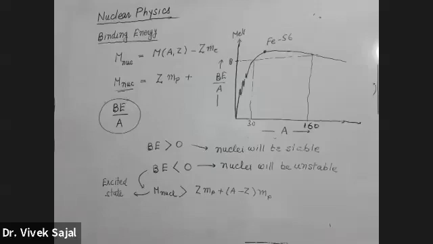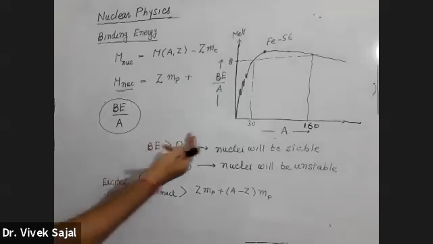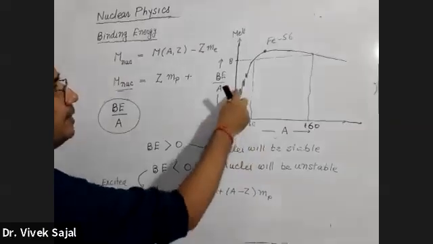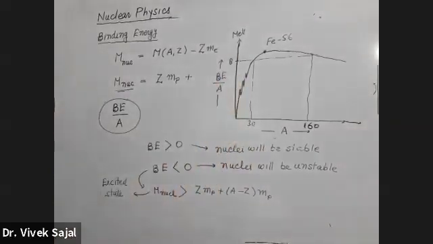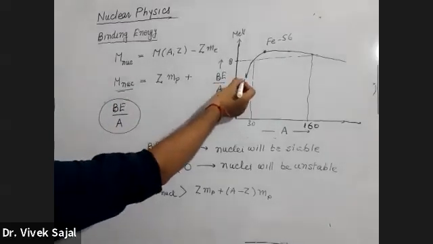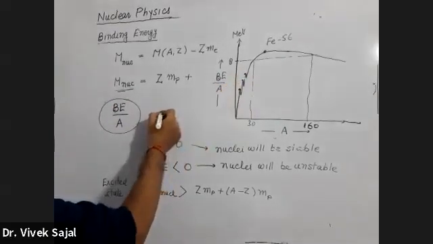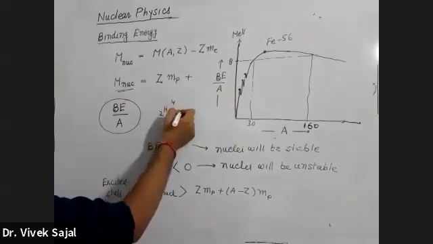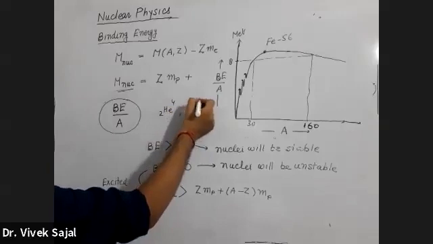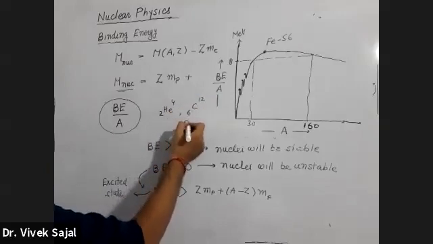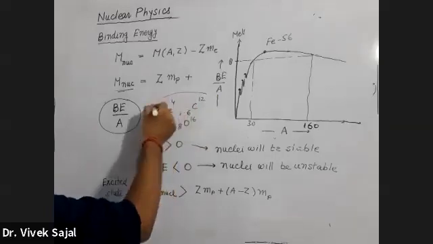So what were the important observations here? The important observations were that on the lower side of A, we have these peaks. We have 3 peaks. These peaks correspond to 3 elements. One is 2He4, second is 6C12, and next is 8O16. These 3 peaks are for these.